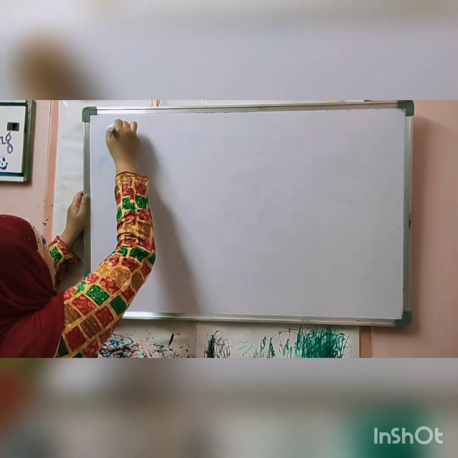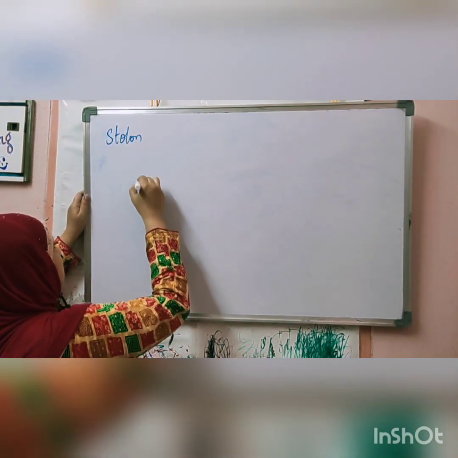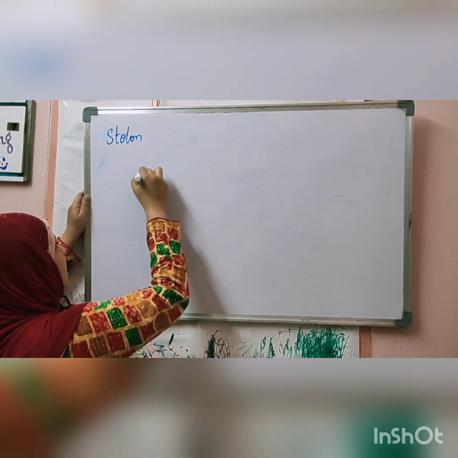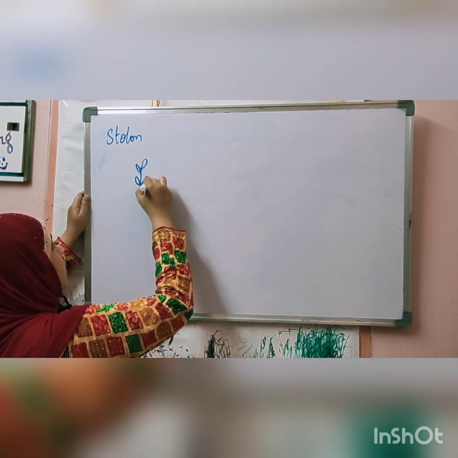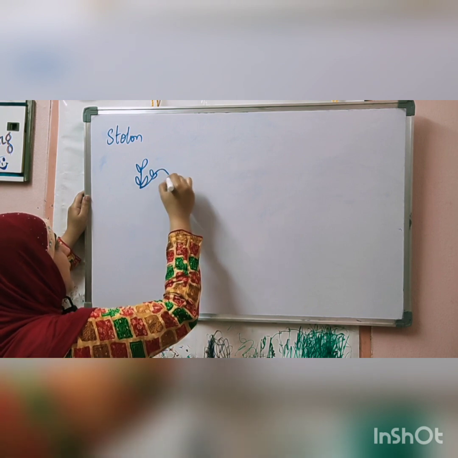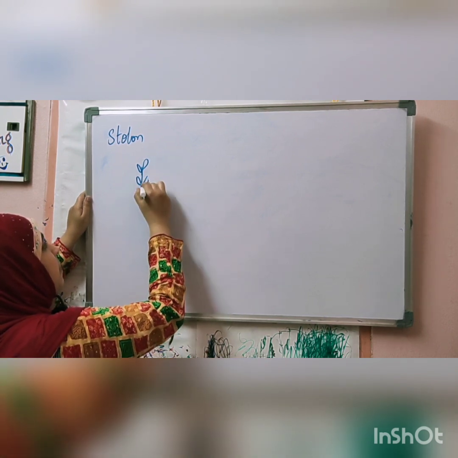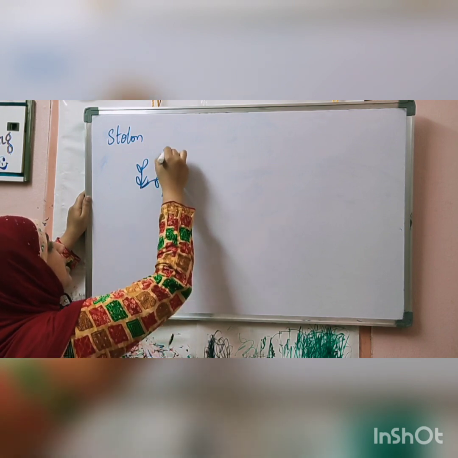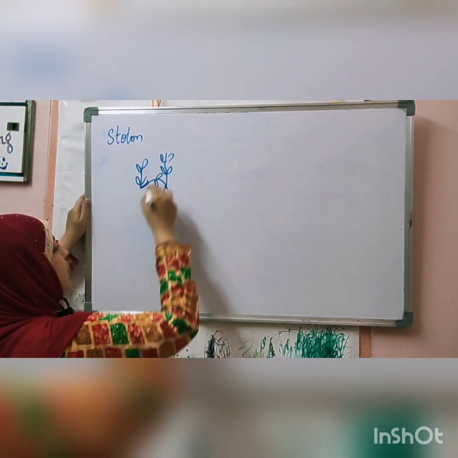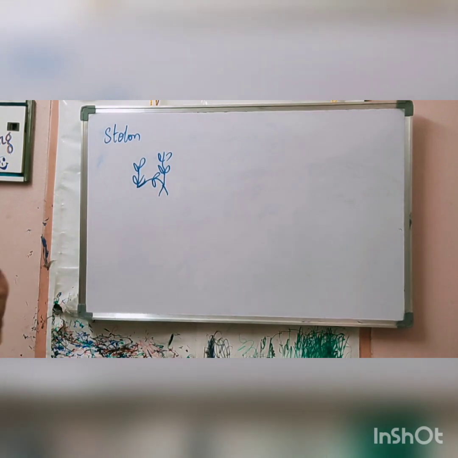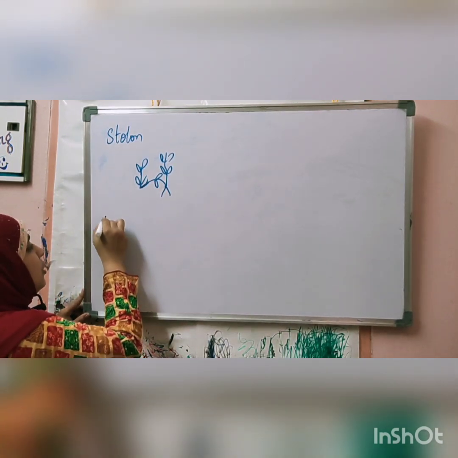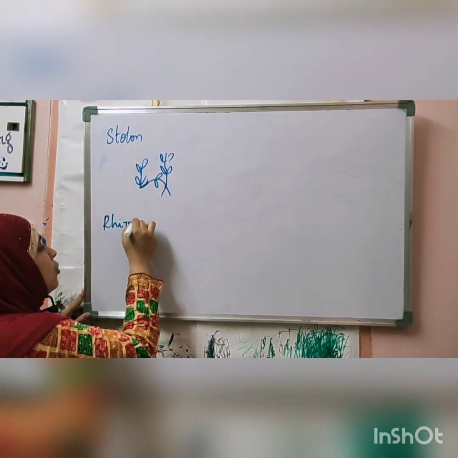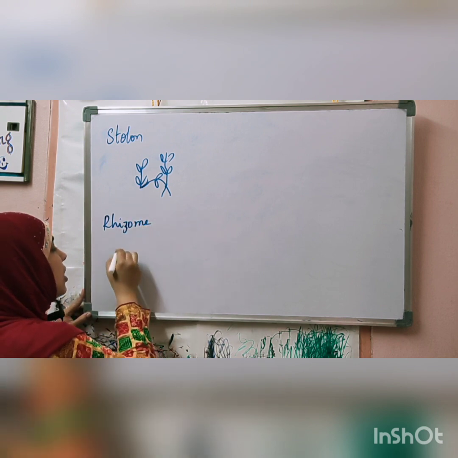In case of stolon, it's like this. A plant like strawberry will grow leaves. After the leaves are formed, this stem will bend down and roots are formed. Here already leaves are formed. This can grow into a complete plant. That is the difference between the runner and stolon. Next, rhizome. Examples for rhizome are turmeric and ginger.